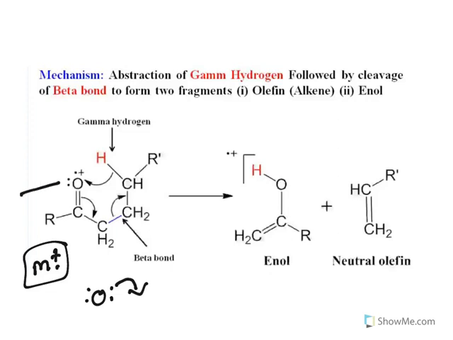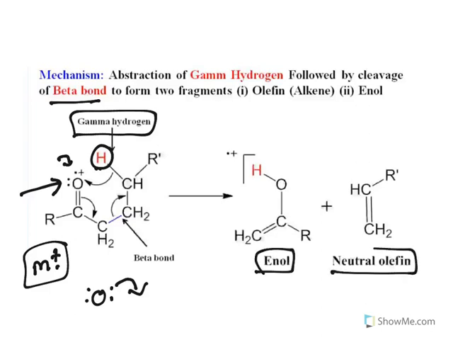So the oxygen, an electronegative atom, cannot withhold this positive charge, and to get an electron it abstracts the adjacent hydrogen with an electron. The gamma hydrogen is abstracted. Why only gamma hydrogen? Stereochemically, it is close and easier to grab. It is followed by beta bond cleavage. This bond cleaves so that it forms an enol and a neutral olefin.